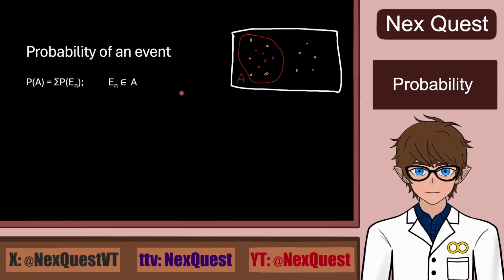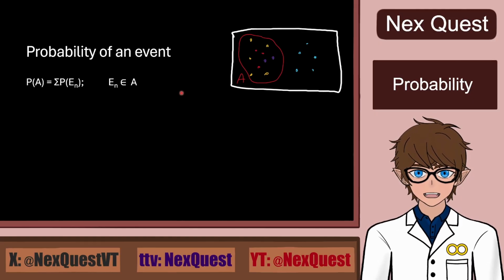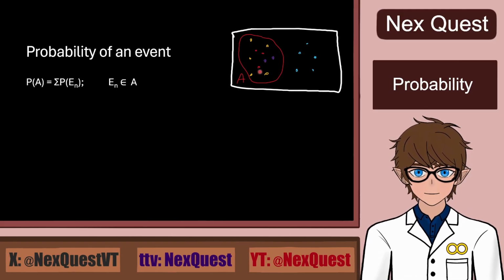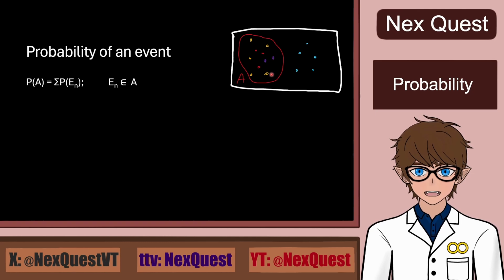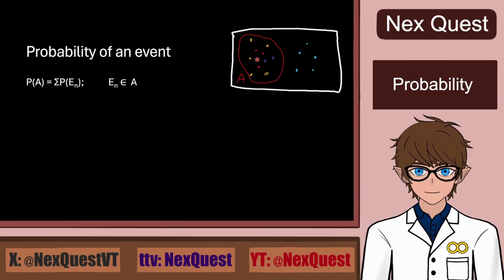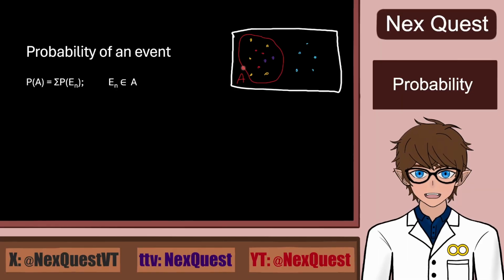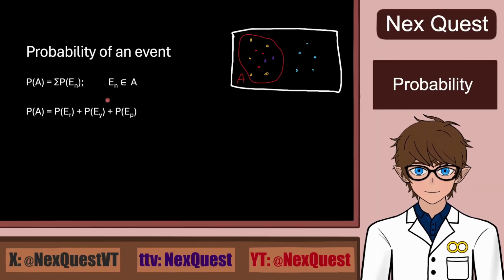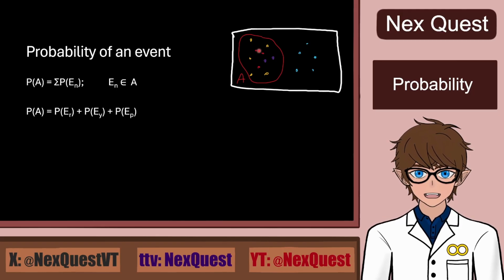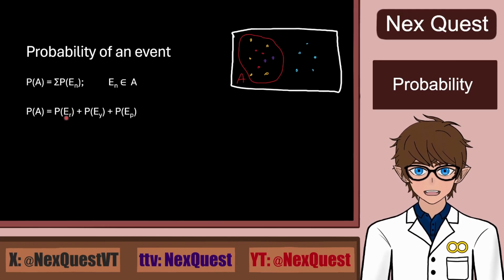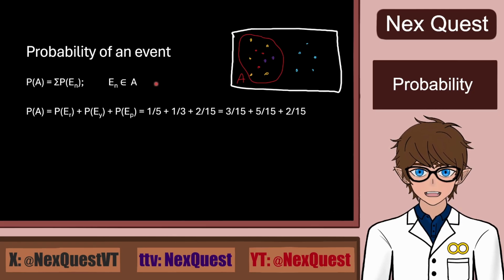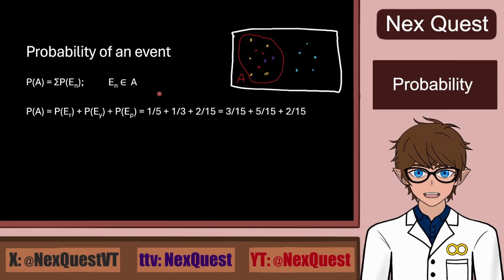But then again, this example is not that complicated, so let's say that our event A is built from elementary outcomes 1, 2, and 3, colored yellow, red, and purple. So what would be the odds of the event A happening? Let's do it the long way first, and then we can see the easy one. So let's do the sum. Instead of numbers next to E, I will mark them with letters, so R for red. Now I'm counting the dots with the same color and dividing that number by the number of all the dots in the sample space to get the probability.